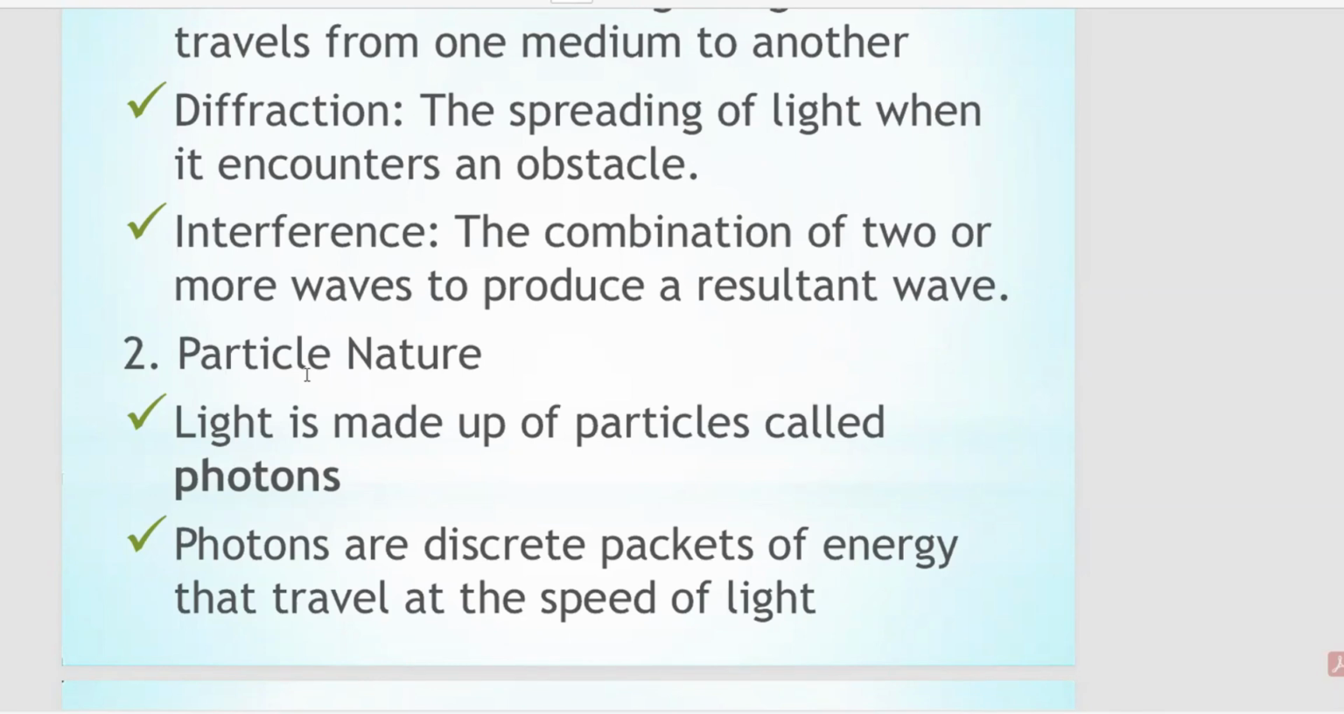they transfer their energy to electrons in the matter. If the energy of the photon is sufficient, it overcomes the metal's work function, resulting in the ejection of electrons from the metal surface. This confirmed the quantized nature of light energy. In simple words, when we are talking about the particle nature, we can say that light is made up of particles called photons. Photons are discrete packets of energy that travel at the speed of light.